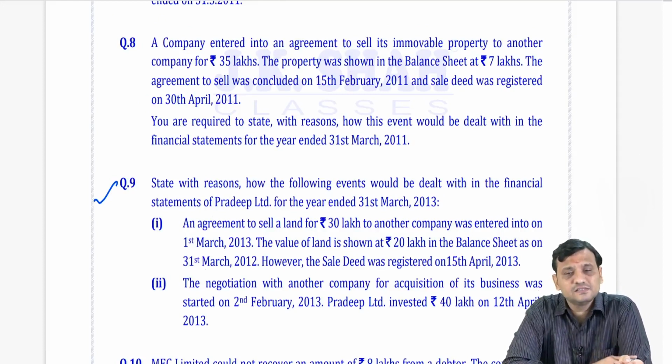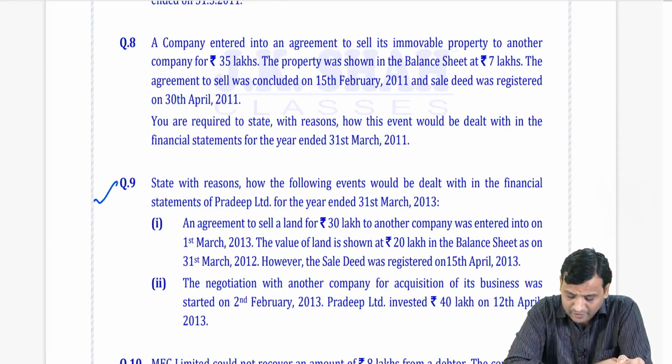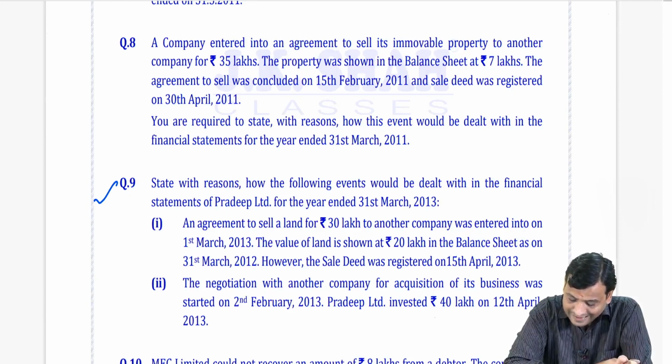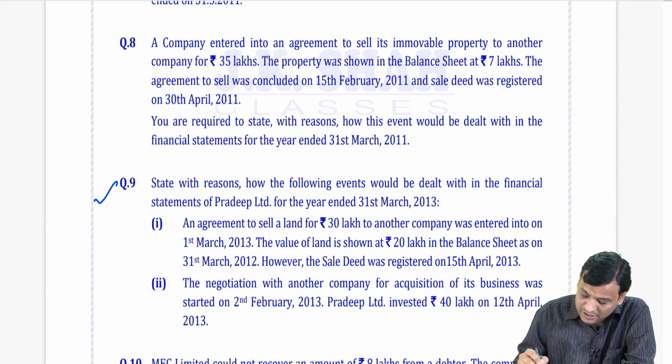State with reasons how the following events would be dealt with in the financial statements of Pradeep Limited for the year ended 31st March 2013. An agreement to sell the land for 30 lakhs to another company was entered into on 1st March 2013. The value of the land was 20 lakhs on 31st March. The sale deed was registered on 15th April.